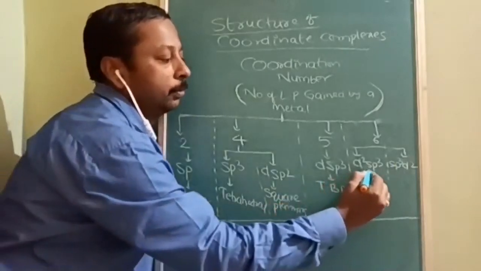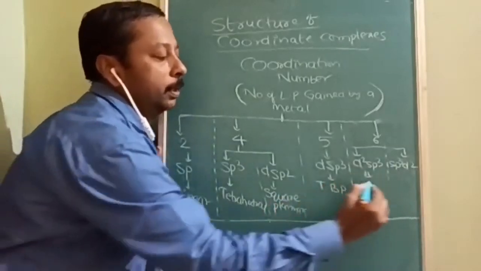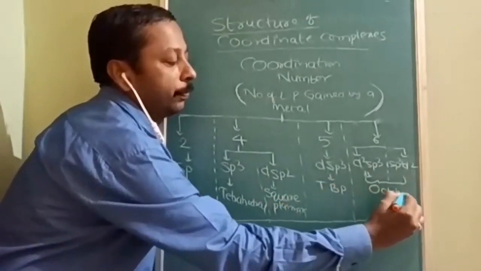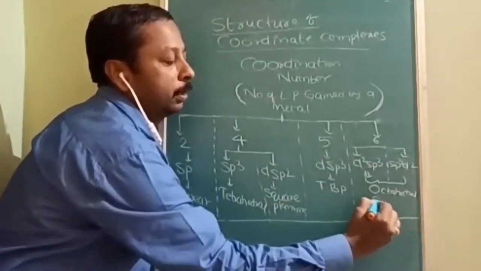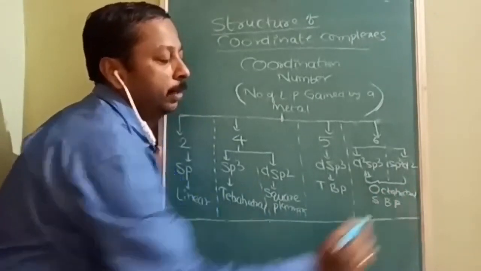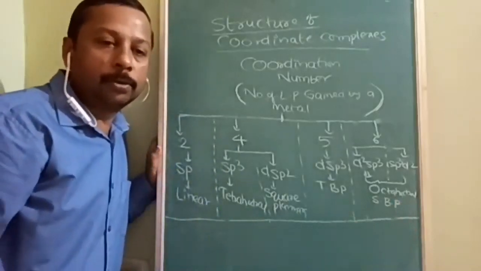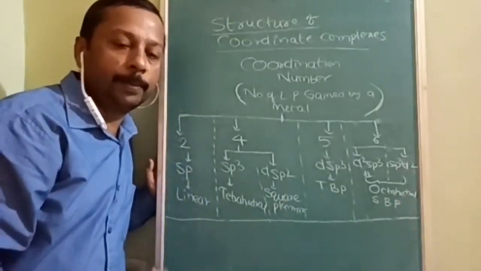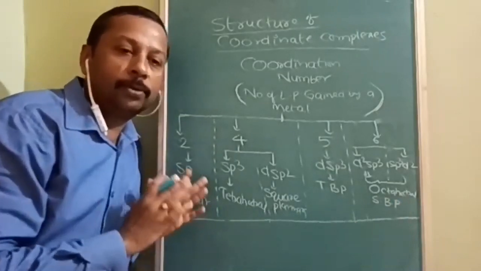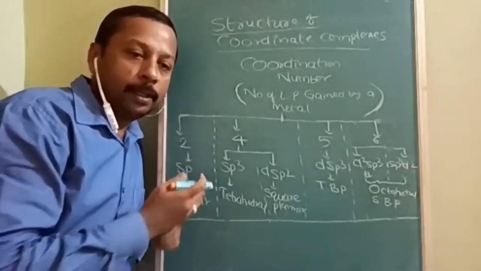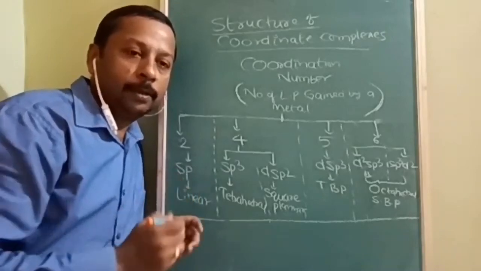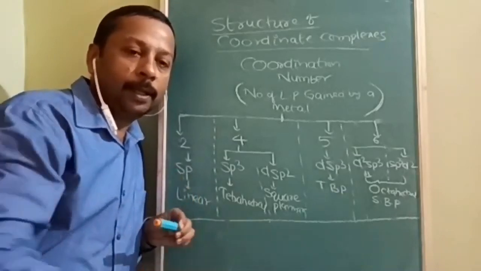A lot of requests came for this chapter only. Okay, so this is d2sp3. Even though the structure is the same, what is that? Octahedral. Otherwise, it is also called square bipyramidal. Octahedral is also called what? Square bipyramidal. Up to here, I am just giving you an intro. Don't think that no doubt should come after the class. Everything will be cleared about the structures. Is it understood, students? Ready to go for the examples?